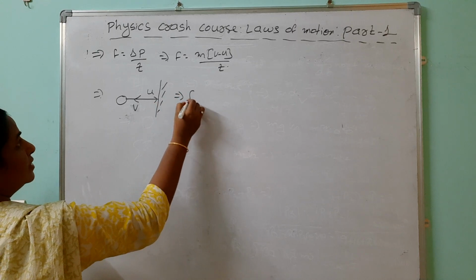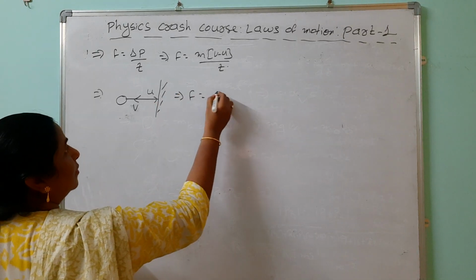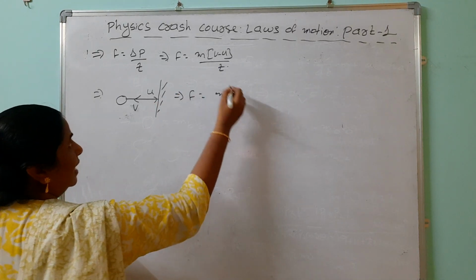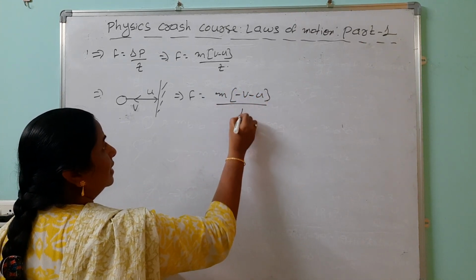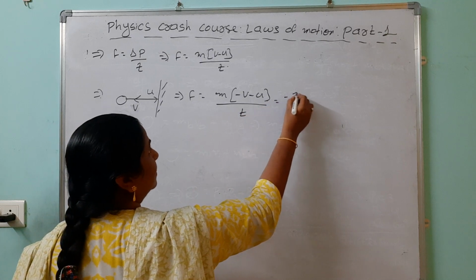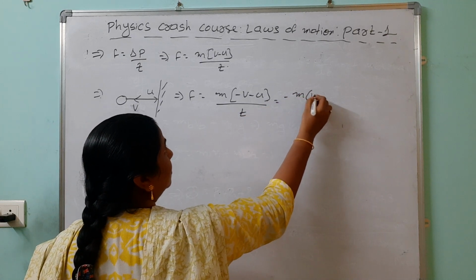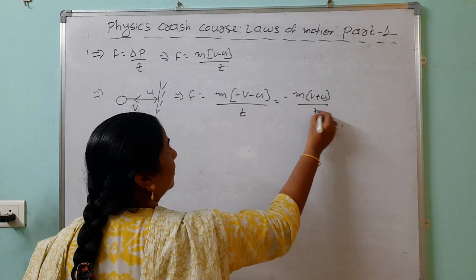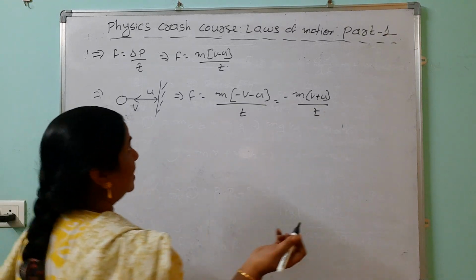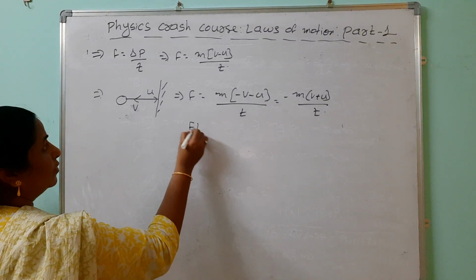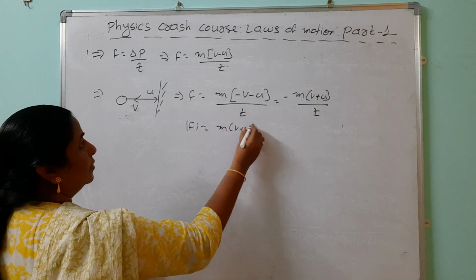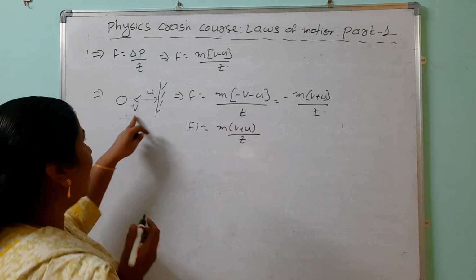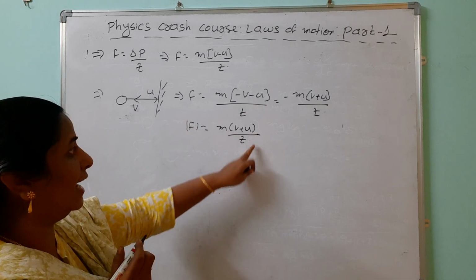Here force equals change in momentum: m into final velocity, which is minus v, minus initial velocity u, by the time. Simply we write m into (v plus u) by t. If they ask only the magnitude of the force, simply write m into (v plus u) by t, understanding both have opposite directions, that's why we are adding here.